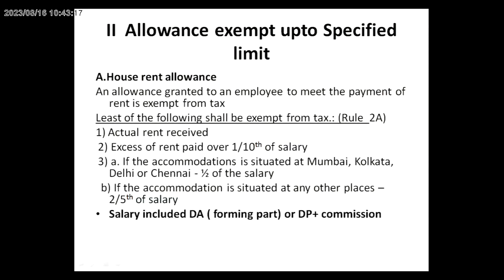What amount is exempted? There are three provisions: the actual HRA received; the excess of rent paid over 10% of salary; and 40% of salary or 50% of salary. If the assessee is situated in a non-metropolitan city, it is 40% of salary, and in a metropolitan city, 50% of salary. Out of the three provisions, the least amount is exempt from tax. So now we calculate the least amount. After that, the actual HRA received minus the least amount, the remaining excess amount is called taxable HRA.